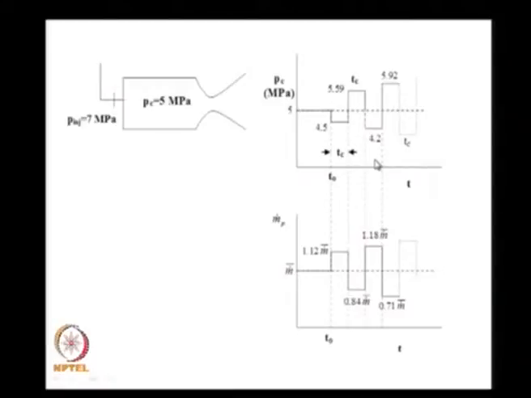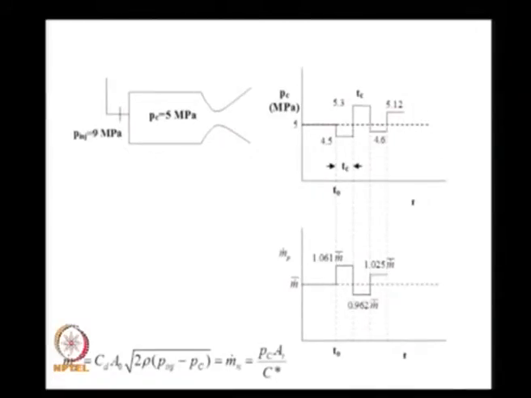We also did one exercise wherein we had the injection pressure at 9 MPa, and what did we find in this case? Instead of repeating the whole thing, we started with a pressure drop up to 4.5. After a delay time, because of the decreased pressure, an increased mass of propellant flowed into the chamber, pressure again increased, but the pressure increased to a smaller value and the successive values kept on decreasing. In other words, in this case you had the pressure amplitudes decreasing with time.